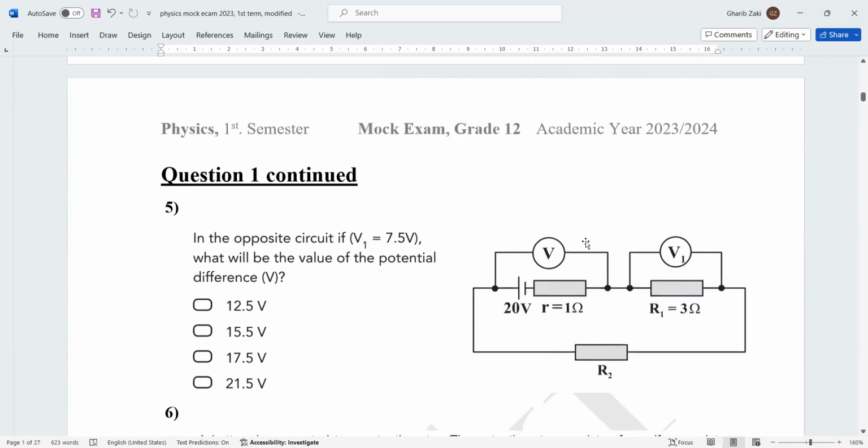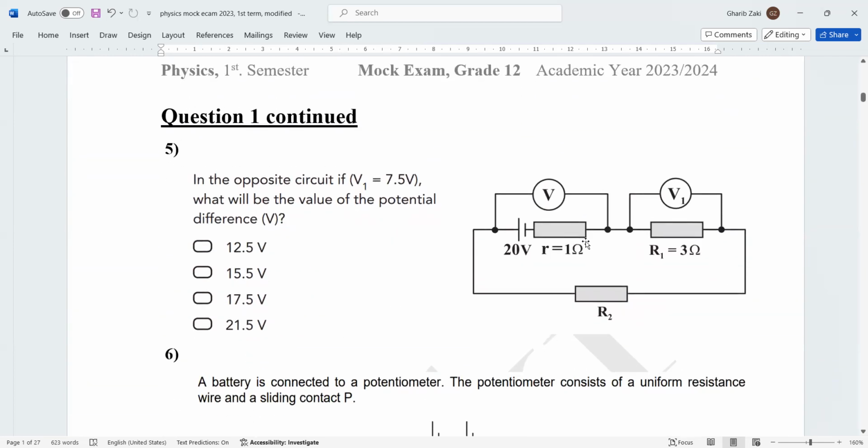Next question. This is about EMF. He said V1 equals 7.5. From the voltage and resistance, we can calculate the current by using Ohm's law. V equals I times R. So the current equals V, which is 7.5, divided by 3, which is 2.5 ampere. So the current is 2.5 ampere. What will be the value of the potential difference V? V is the terminal voltage.